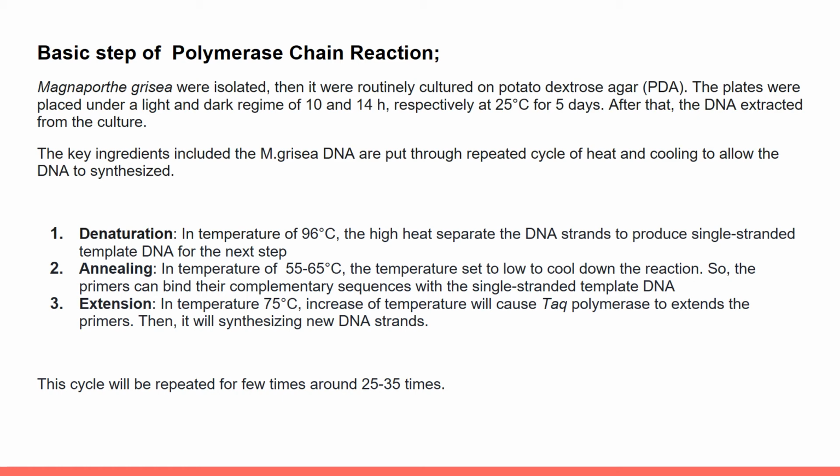And for the last step, extension. At a temperature of 75 degrees Celsius, the increase in temperature will cause Taq polymerase to extend the primers. Then it will synthesize new DNA strands. Then this cycle will be repeated around 25 to 35 times.